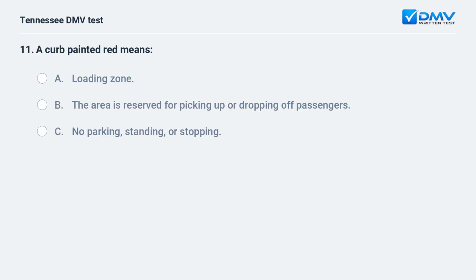A curb painted red means a. Loading zone. b. The area is reserved for picking up or dropping off passengers. c. No parking, standing, or stopping. The answer is c. No parking, standing, or stopping. You may not stop, stand, or park at a red painted curb.